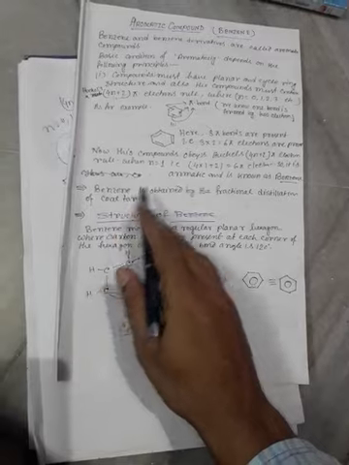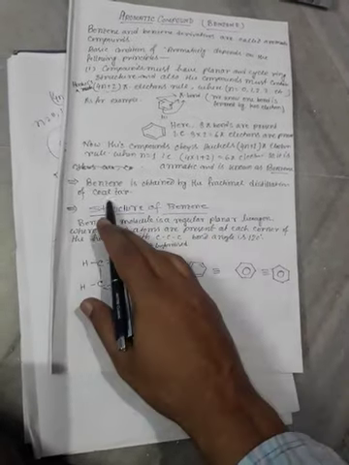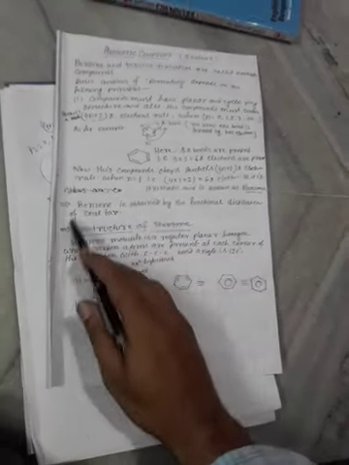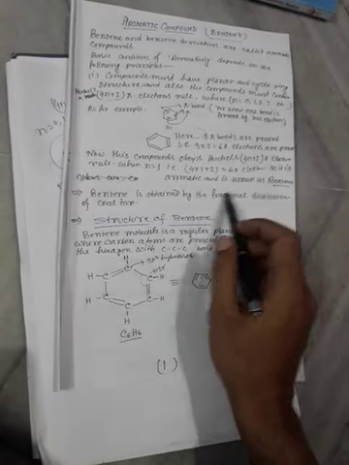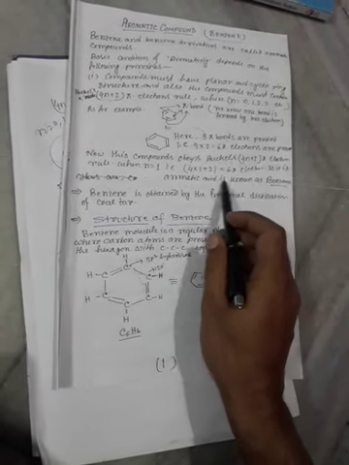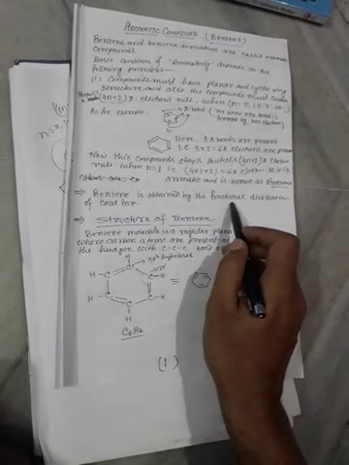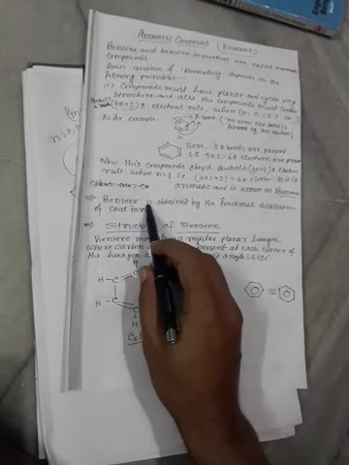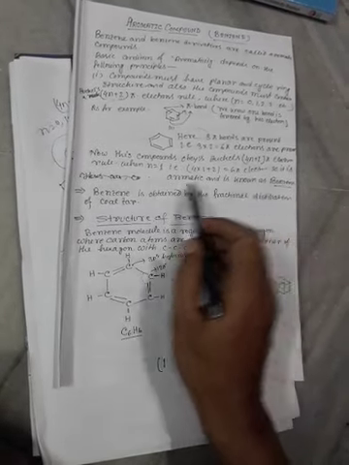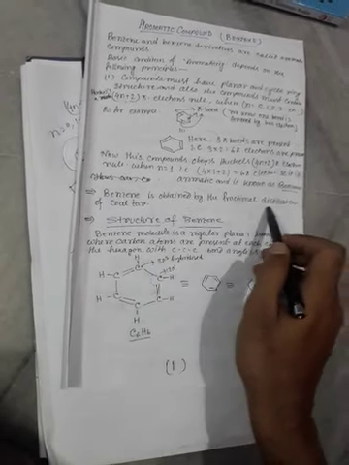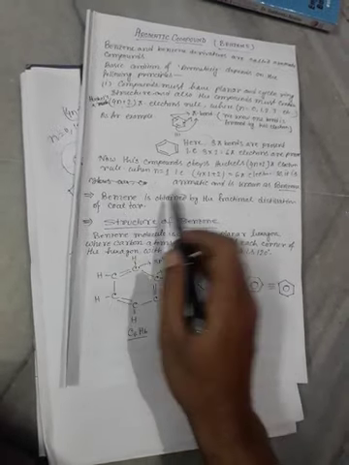Now benzene is obtained by the fractional distillation of coal tar. আমরা coal tar থেকে fractional distillation করে বেনজিনকে পাওয়া যায়. Benzene is obtained by fractional distillation, which in Bengali means আংশিক পাতন. Coal tar means আলকাতরা. Benzene is obtained by fractional distillation of coal tar.